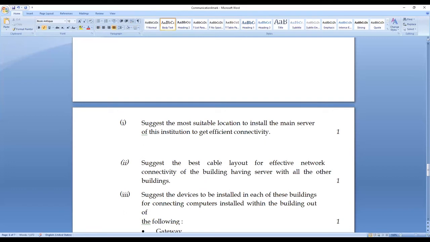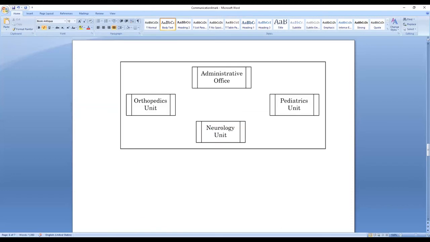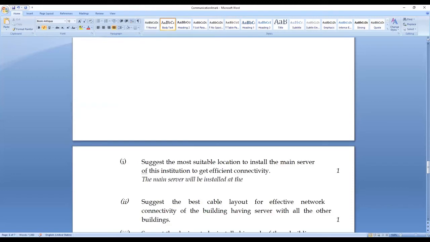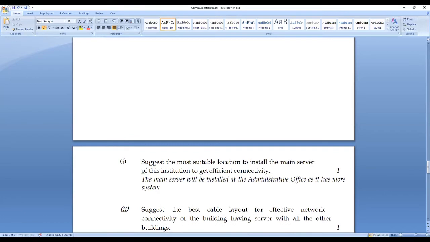So the main server will be installed at the administrative office, as it has more systems when compared to the other units. This would be my answer.